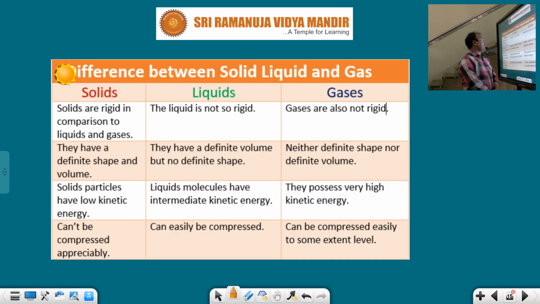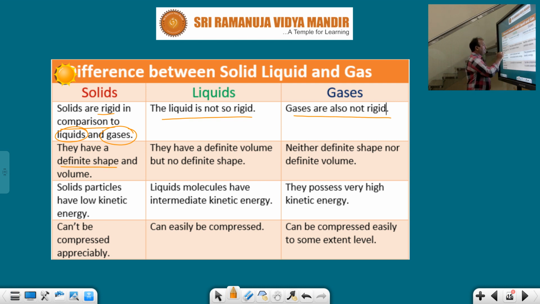After that, take a look here. What are the differences between solids, liquids and gases? Generally, solids are rigid in comparison to liquids and gases. Liquids and gases are capable of moving from one place to another, but solids cannot flow, they can be heaped. That's why they are rigid. Liquid is not so rigid, it is a fluid, it can flow from one place to another. Gases are also not rigid, they are fluids, you know very well.